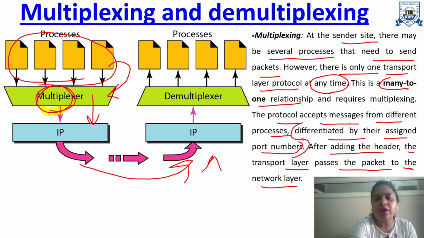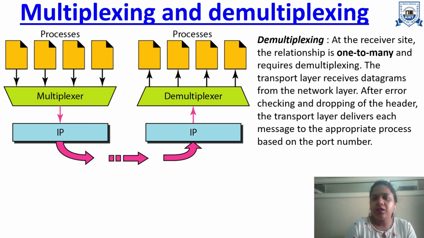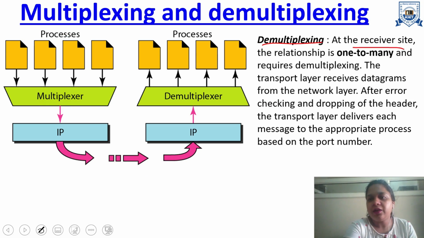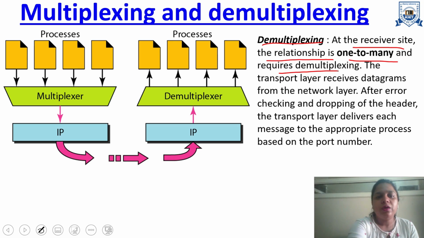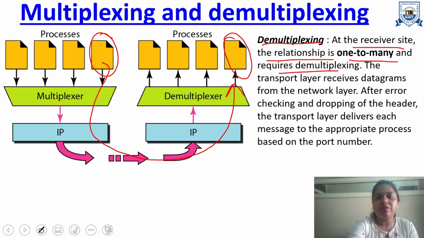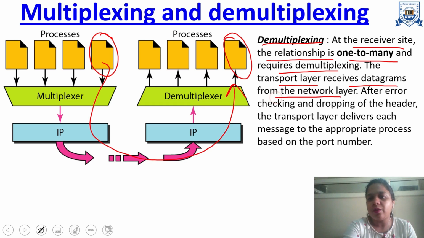Then on the receiver side, we have demultiplexing. At the receiver side, the relationship is one to many, and it requires demultiplexing. For each process, the matching demultiplexing has to be done. The transport layer receives the datagram from the network layer. After error checking and dropping of the header, the transport layer delivers each message to the appropriate process based on the port number.